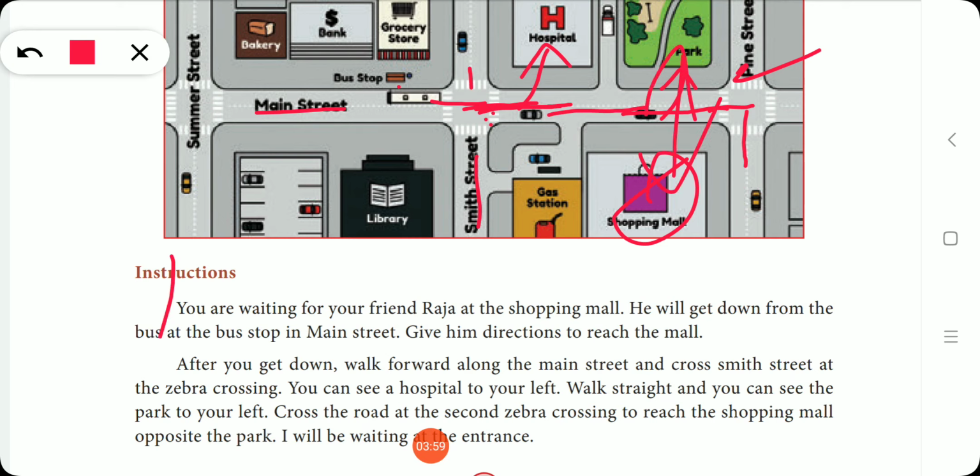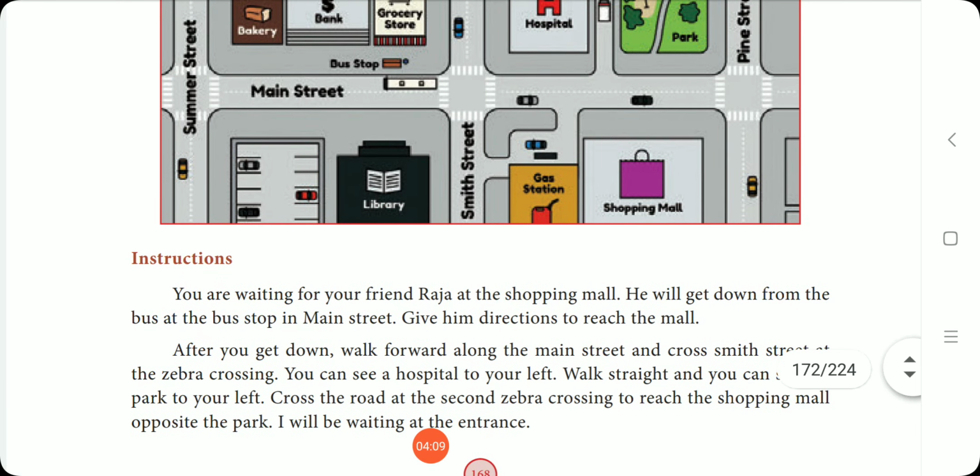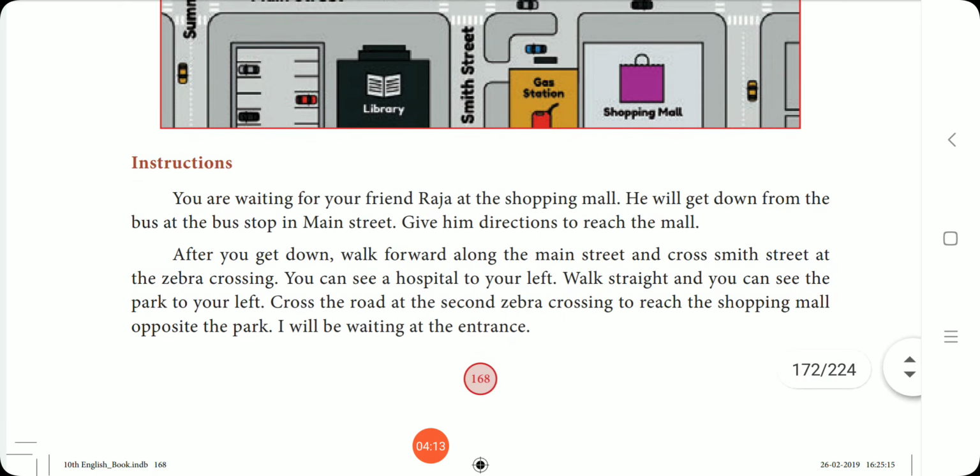I will be waiting at the entrance. Can you understand? See, here they have given it as a paragraph but you have to write it as points. Minimum 6 points should be there. So how to write it: like this you can mark something.